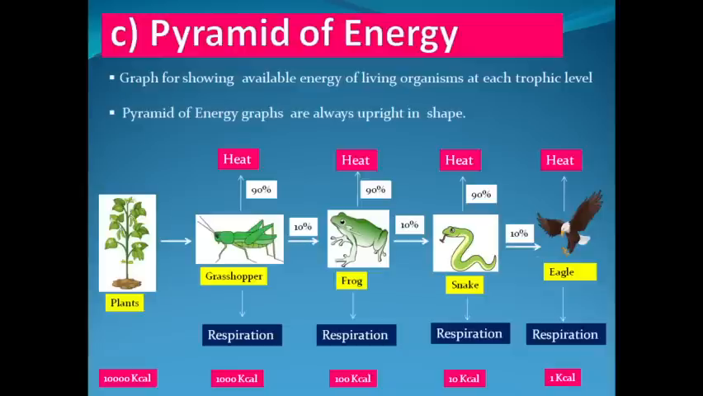So 10% of energy is moving from one trophic level to the next trophic level. That's why it is also called the 10% law of energy. It means only 10% of energy can maximum be transferred from a lower to a higher trophic level. So energy is decreasing from the lowest trophic level to the highest trophic level. That's why we have the ecological pyramid of energy graph as an upright shape.